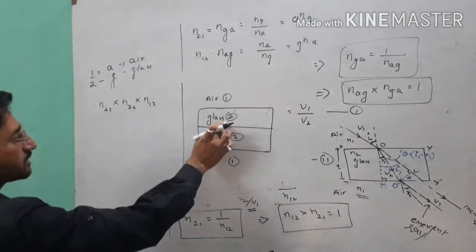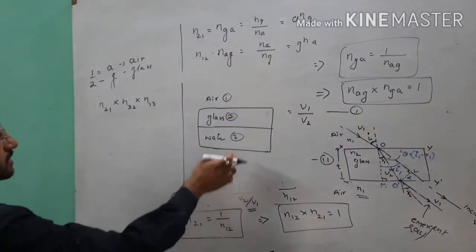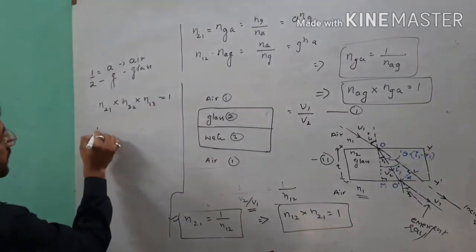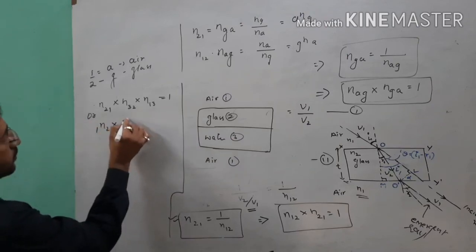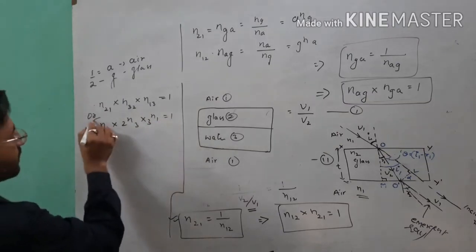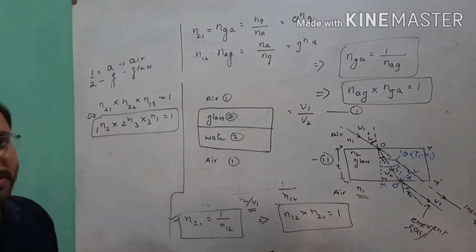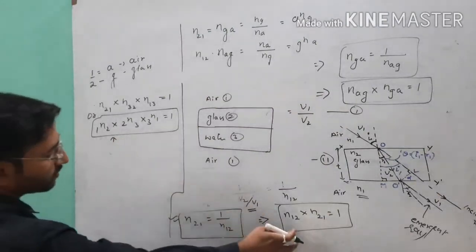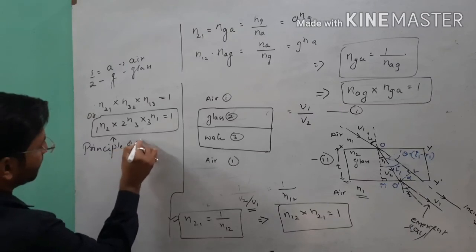Means refractive index of second medium with respect to first, according to this condition, equals 1. Means 1 and 2, you can write this one, 1 and 2 into 2 and 3 into 3 and 1. This formula is easy for remembering. So this is the relation between the refractive index of first, second and third medium in terms of the principle of reversibility. This formula and this formula is called the principle of reversibility.